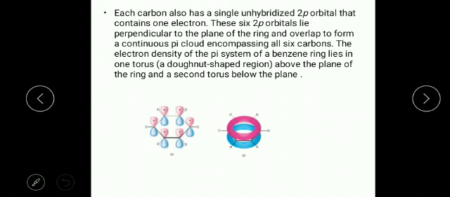You can see this cloud of benzene above and below the plane, and these are the pi bonds which have single electrons. These are called pi electrons, and in total they are 6 in number.